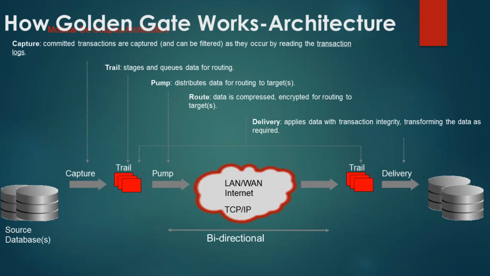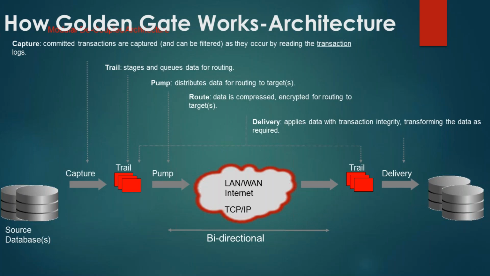Now what happens is you configure the Golden Gate capture process, which reads the data out of the transaction logs of the database, captures those transactions and writes them to trail files on the local machine, which are called local trail files. Remember, these trail files are binary format files which consume space on your operating system.